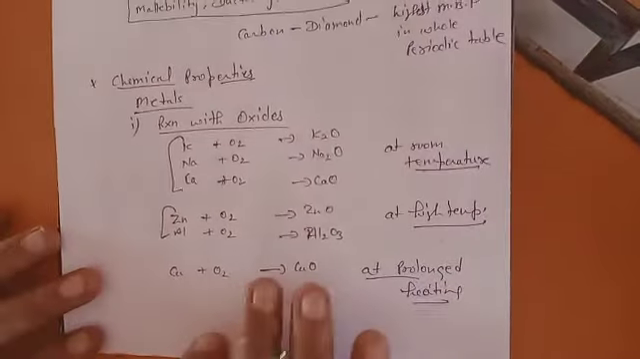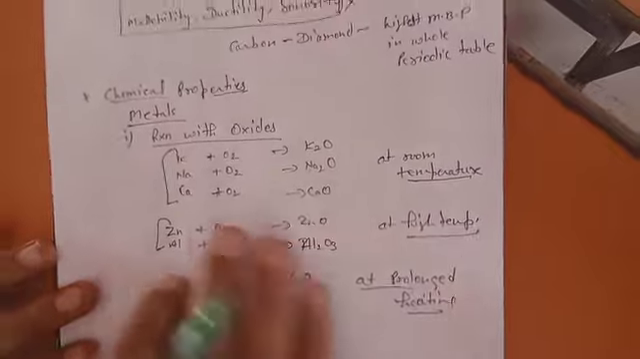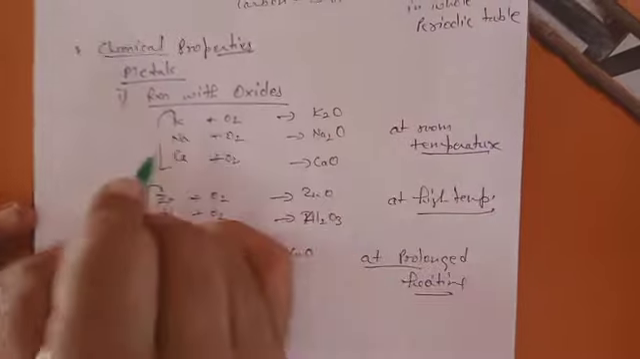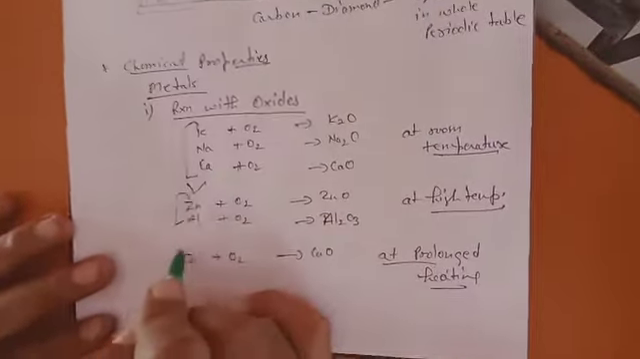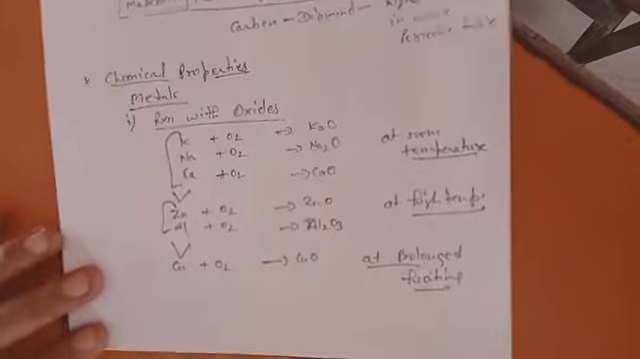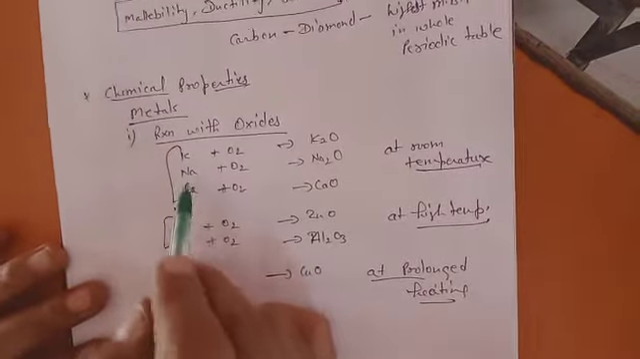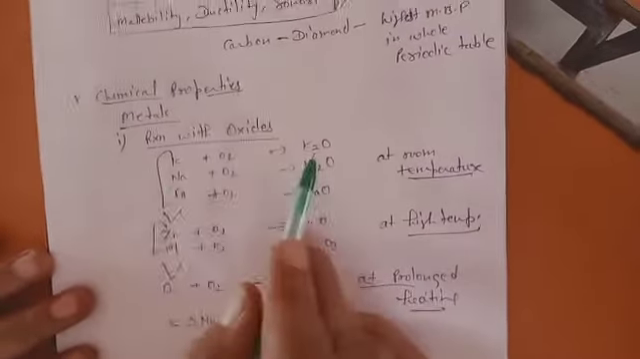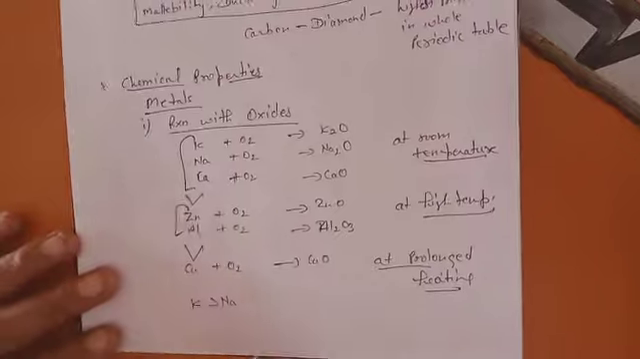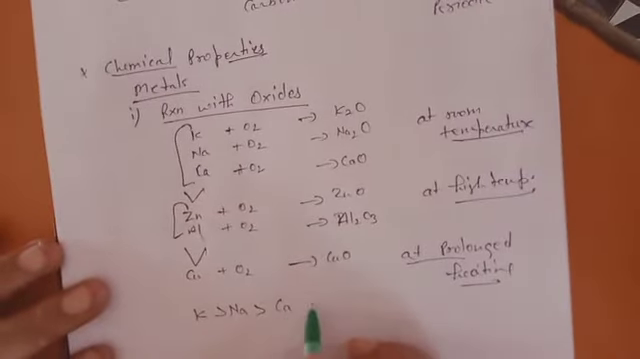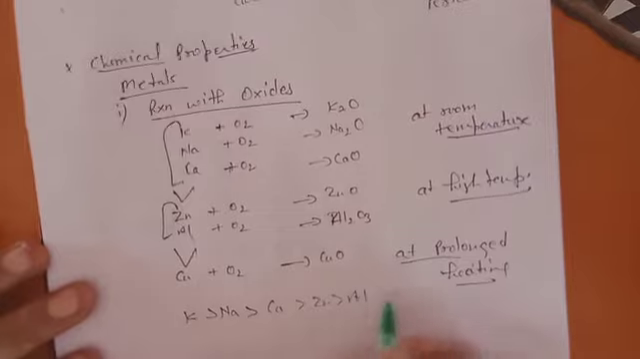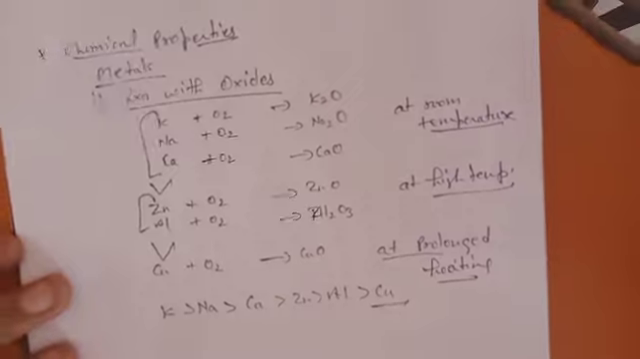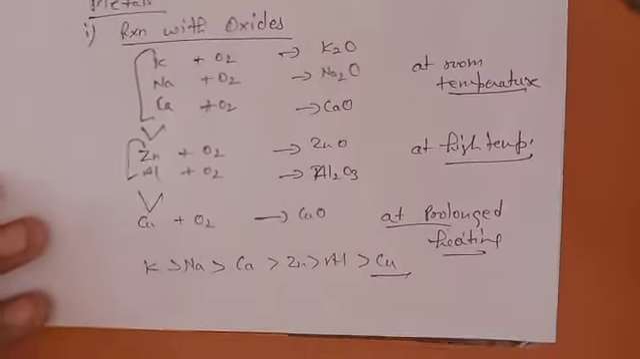So why are we studying this reaction with oxygen? Because it tells about the reactivity of these metals: these are more reactive than these, and these are more reactive than those. Potassium is more reactive than sodium because potassium forms its oxide more readily. Then comes calcium, then zinc and aluminium, and copper is the least reactive of these, because they have different trends in forming their oxides.